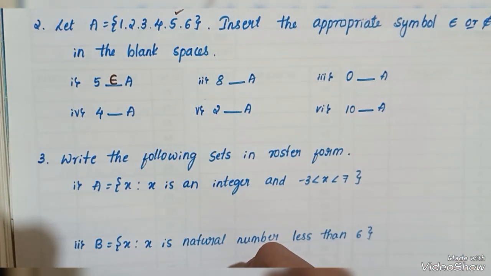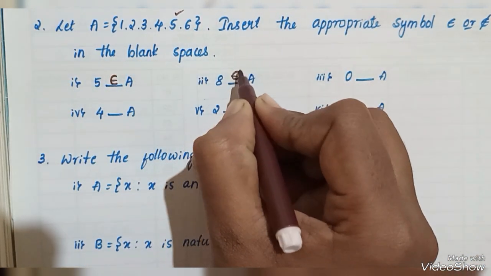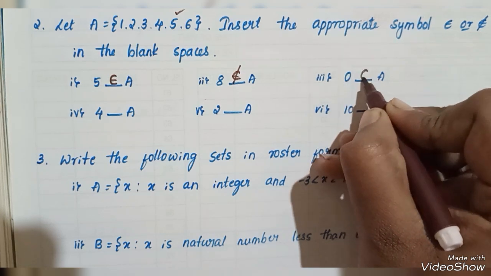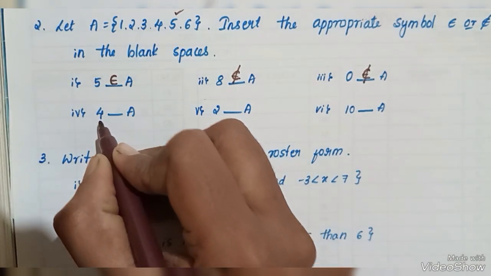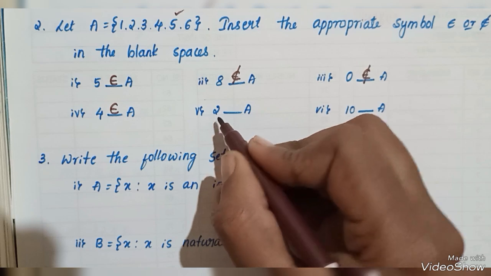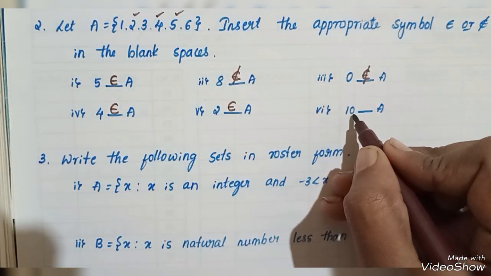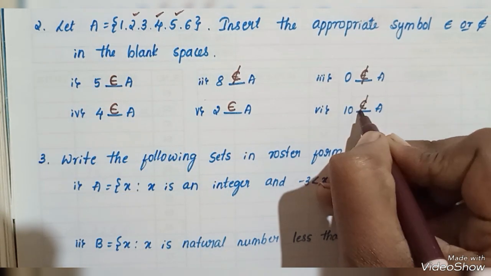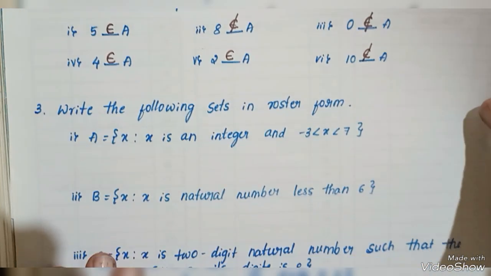Here the element 8 is not present in the set, that's why it is not belongs. The element 0 also does not belong because 0 is not there in the set. The element 4 belongs to the set, that's why I wrote it. Again 2 also belongs. Then element 10 does not belong to this set, therefore it is not belongs.